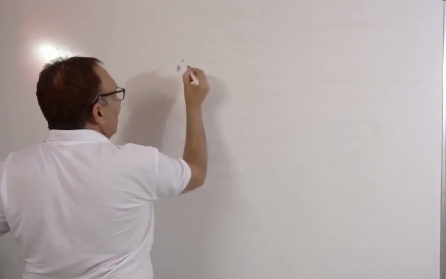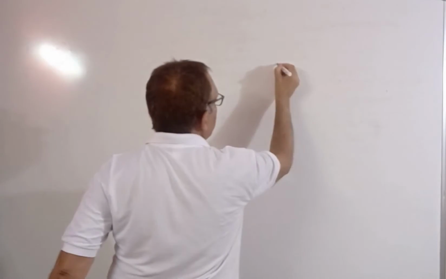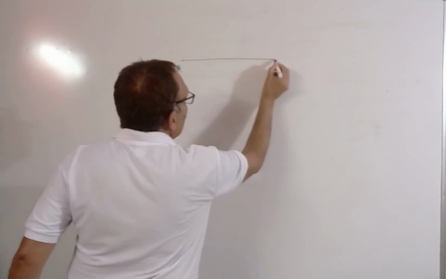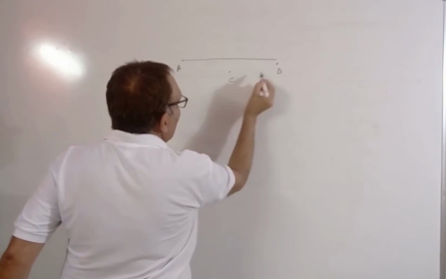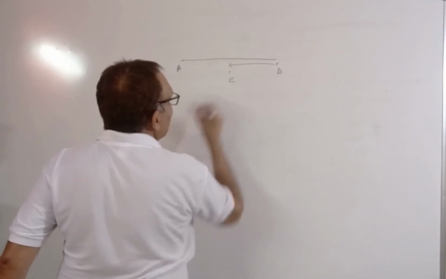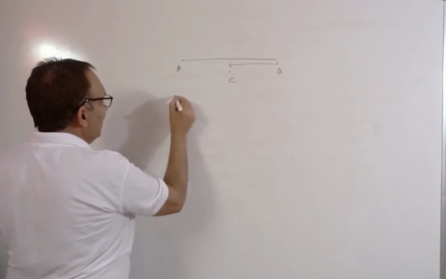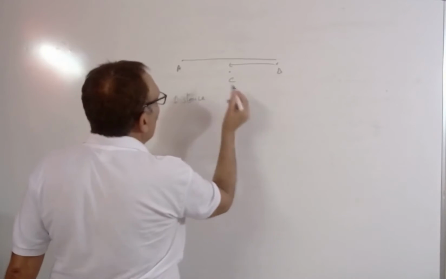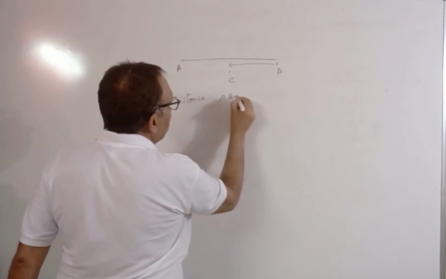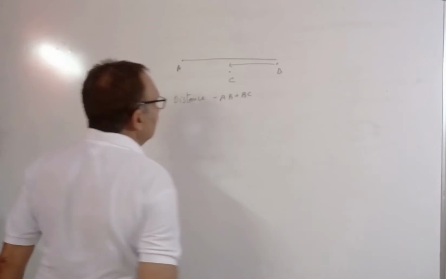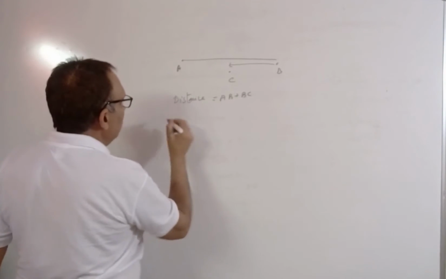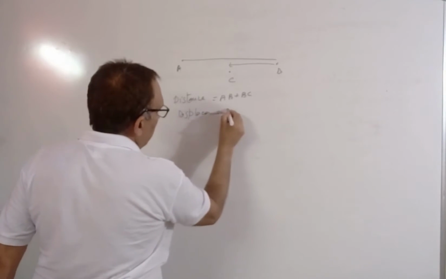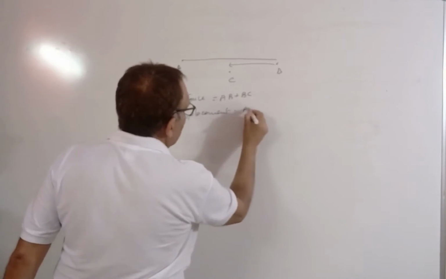Here it is A, again I am taking the same example, here it is B. It comes to C. So the distance is AB plus BC, while the displacement is AC.